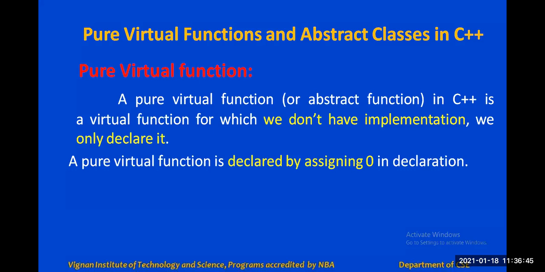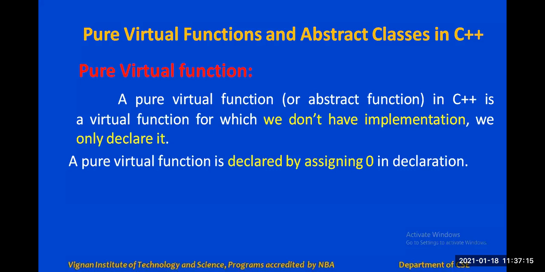In order to implement dynamic binding, we have to declare the function in the base class as a virtual function, by using the keyword virtual. Dynamic binding means the function call will link with the function definition during runtime.